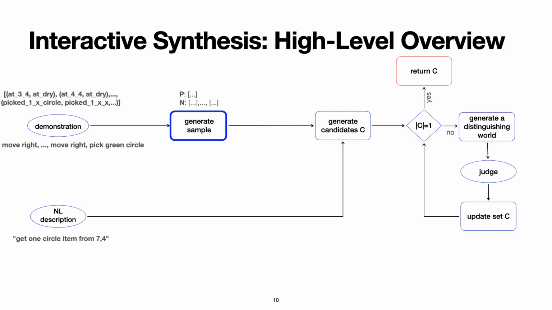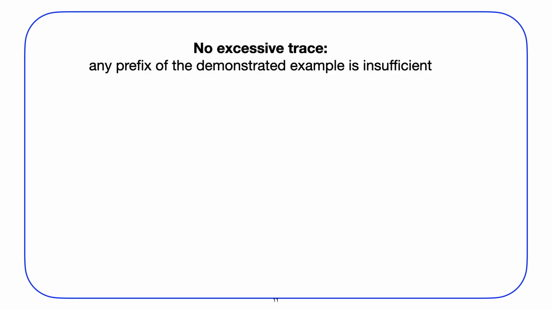Let's see now how we can generate a sample consisting of both positive and negative sequences from a single user's demonstration. We do so using two heuristic principles. The first one is the principle of no excessive trace. We assume that any prefix of the user-provided demonstration does not demonstrate the user's intent. The demonstration we had was a sequence of moves to the right followed by picking a green circle.